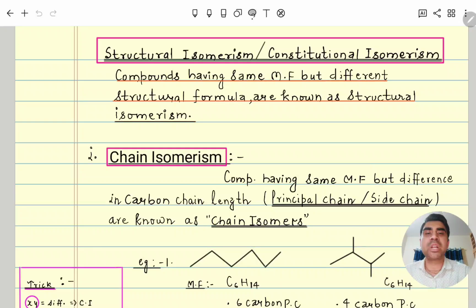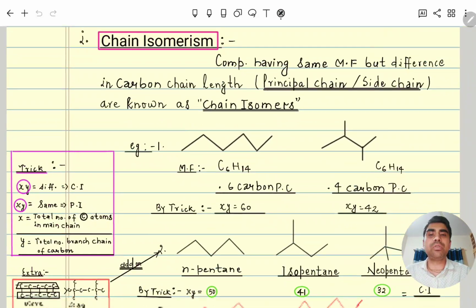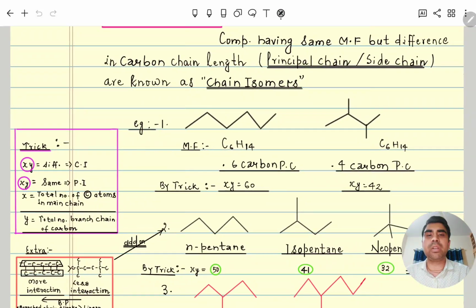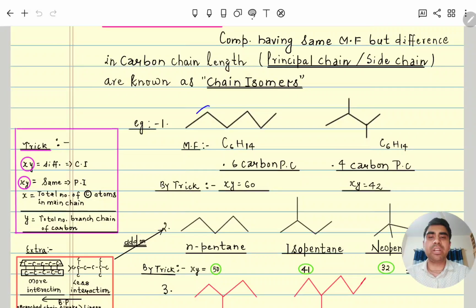length also sometimes. So to find out the chain isomer, one trick we will know. Anyway, we can calculate whether the main chain will be the same or different. But one trick will help you sometimes, like here XY. If the XY value is different then it is a chain isomer, and if the XY value is the same then it is a position isomer. X is what? Total number of carbon atoms present in the main chain, and Y is what?